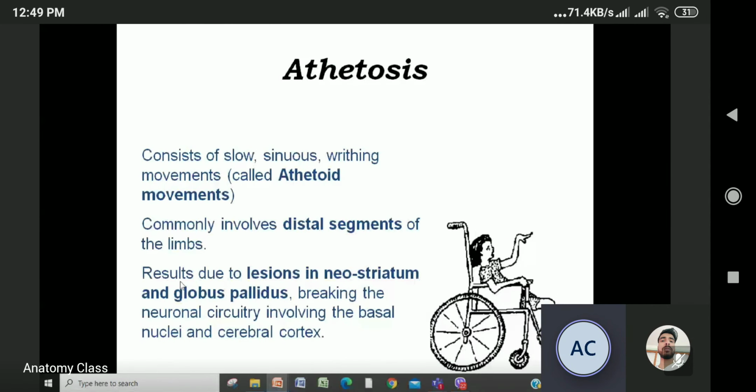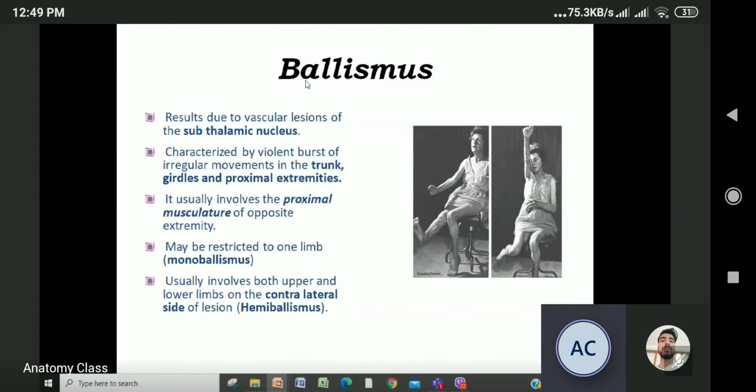Just why is this athetosis a result? It results due to the lesion in neostriatum or globus pallidus, breaking the neurocircuitry involving the basal nuclei and cerebral cortex. भनेपछि काउडेड न्युक्लियस भयो भने चाहिँ अघिको डिजिज हुने भयो. अब यो चाहिँ के भयो त ग्लोबस प्यालिडस एटिट्युड. यसमा पनि के हुन्छ त result due to the vascular lesion of the subthalamic nucleus.